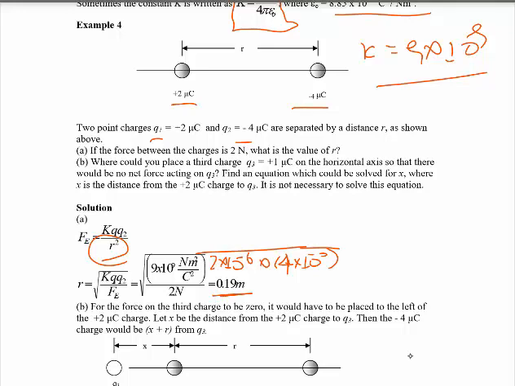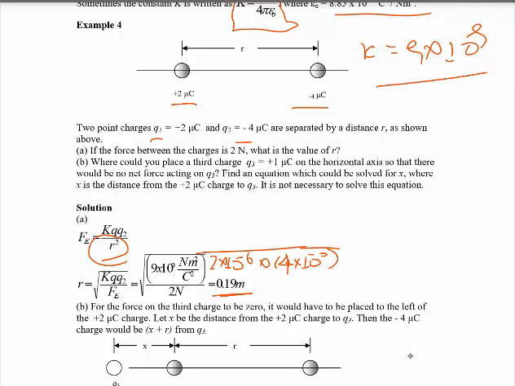In B, we are asked where you could place a third charge, Q3, 1 microcoulomb, on the horizontal axis, so that there would be no net force acting on Q3. Find the equation for X, where X is the distance from the 2 microcoulomb charge to Q3.